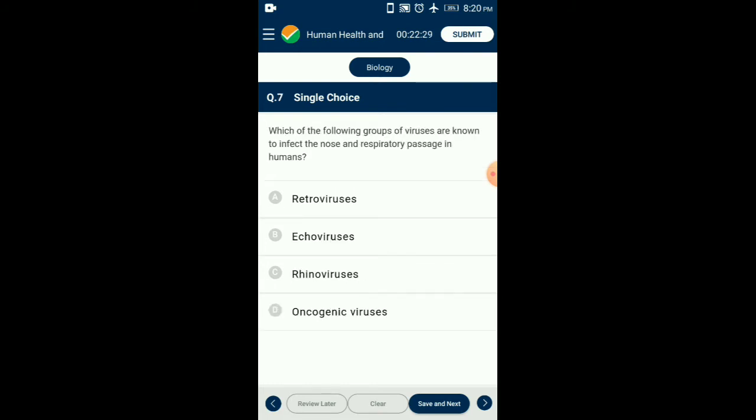Question number 7. Which of the following groups of viruses are known to infect the nose and respiratory passage in humans?